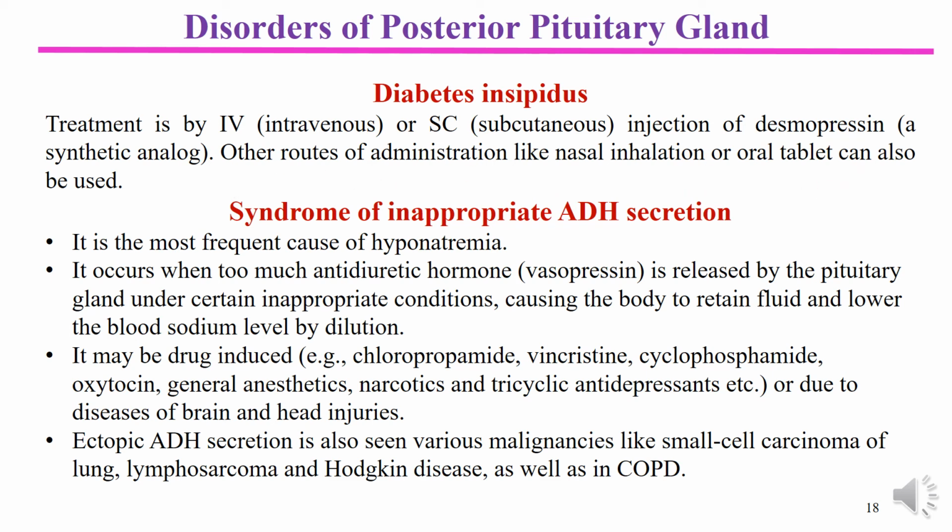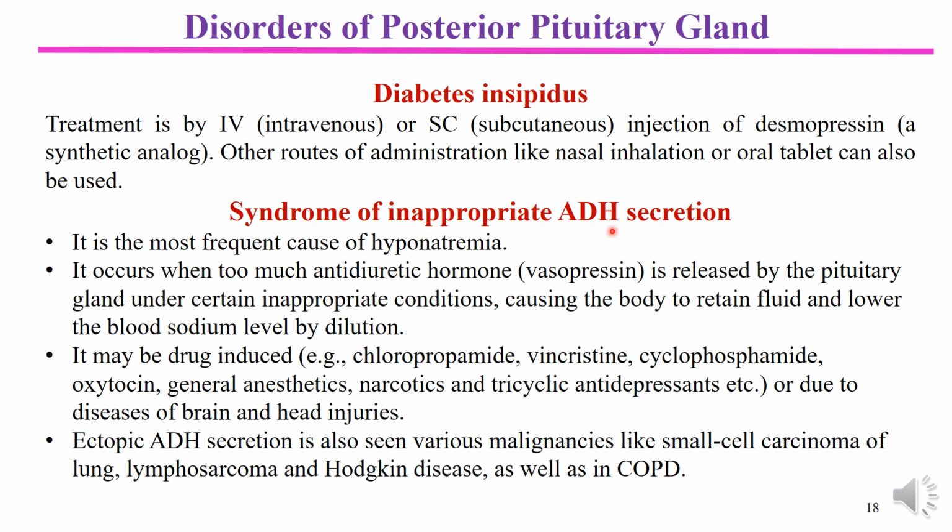Another disorder of the posterior pituitary noticed is syndrome of inappropriate ADH secretion. It occurs in the situation where there is excessive release of ADH or inappropriate ADH secretion.